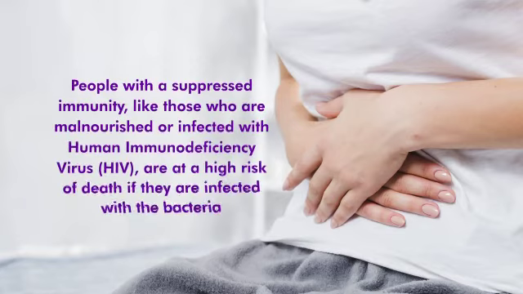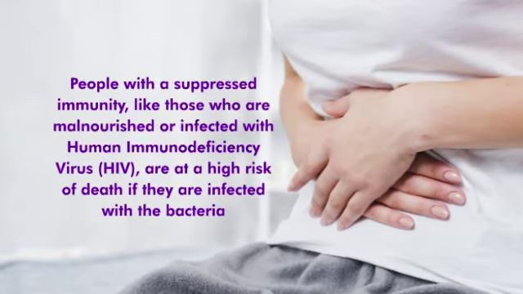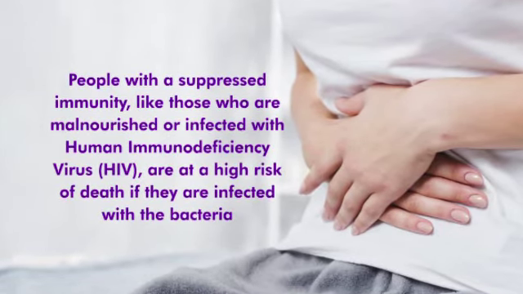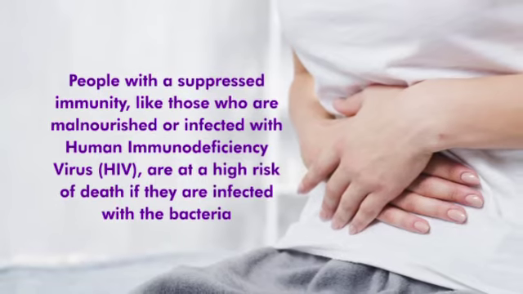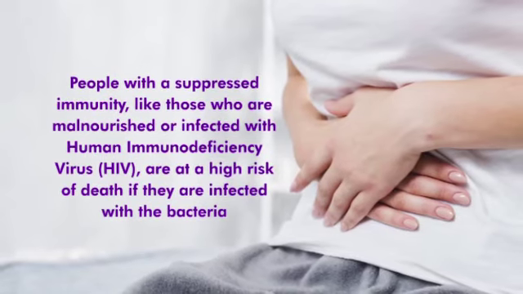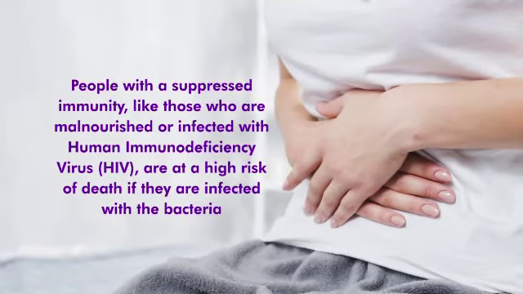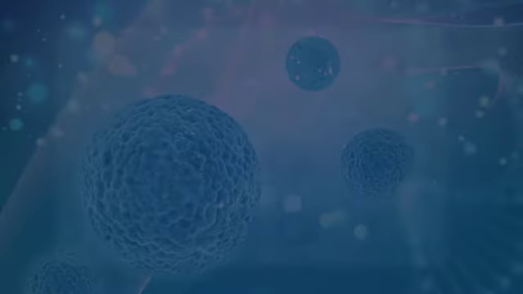People with suppressed immunity, like those who are malnourished or infected with human immunodeficiency virus, are at high risk of death if they are infected with the bacteria named Vibrio cholerae. So here in the picture, this is a picture of the bacteria.